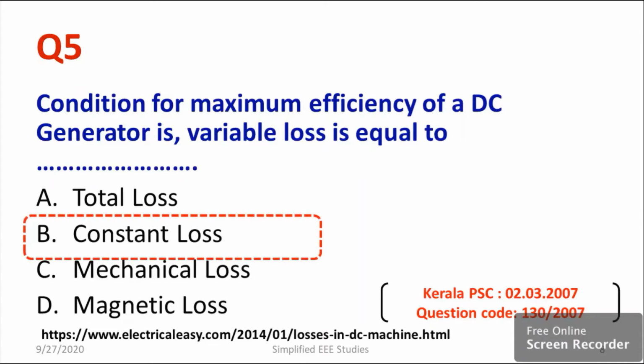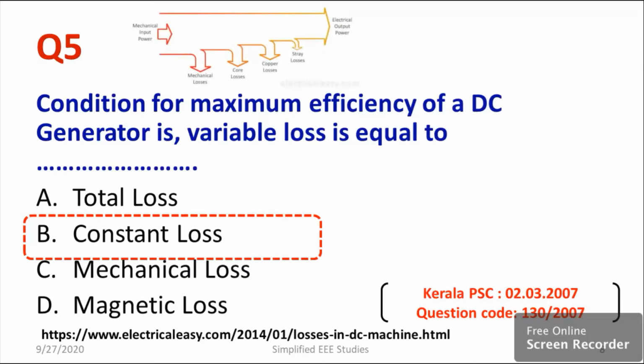So let us have a brief discussion on various losses in a DC generator. Mechanical power will be the input and electrical power will obviously be the output. In between, losses happen like stray losses, copper loss, core loss and mechanical loss. So generally, what is constant loss? Constant loss is nothing but stray loss and shunt field copper loss. Variable loss is nothing but copper loss. Core loss is collectively known as variable loss. Okay, so we can equate variable loss equal to constant loss. Similarly, magnetic loss and mechanical losses are generally known as stray losses. That point also you can remember.